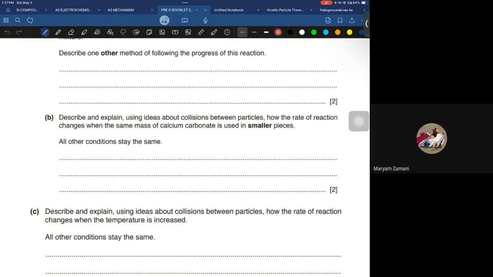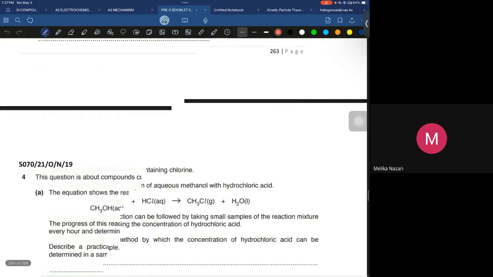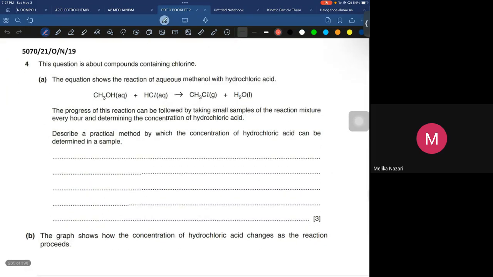So the rate of reaction will be higher. They are saying the surface area increases in smaller pieces. So in smaller pieces, the surface area increases, exactly. With more surface area, more particles can collide with each other. So collision increases, and the rate of reaction increases. Good.